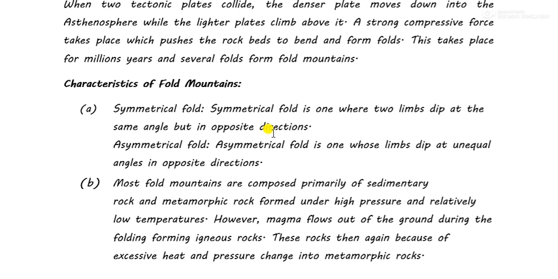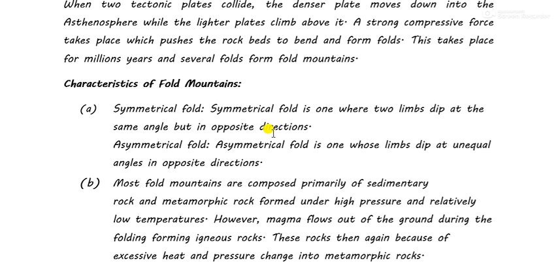The one which is a symmetrical fold, if you see in your book, is the second diagram, or you can also say the first diagram. In the first diagram A, the limbs are straight. When the limbs of the mountain are straight and parallel with the ground, it is called a symmetrical fold.